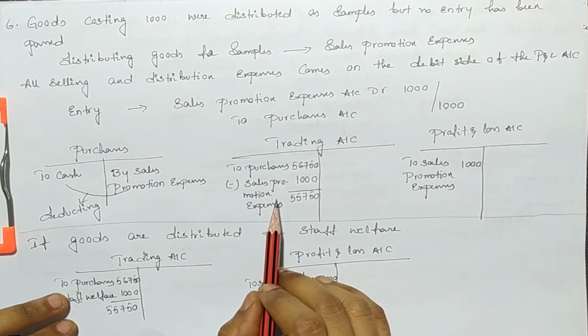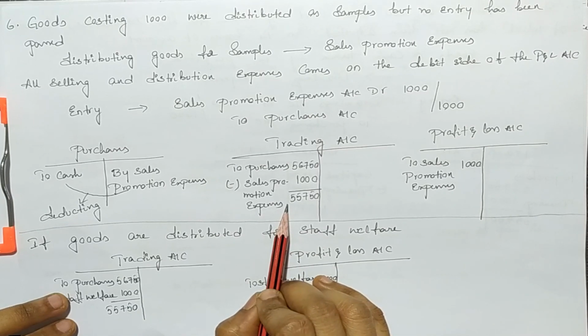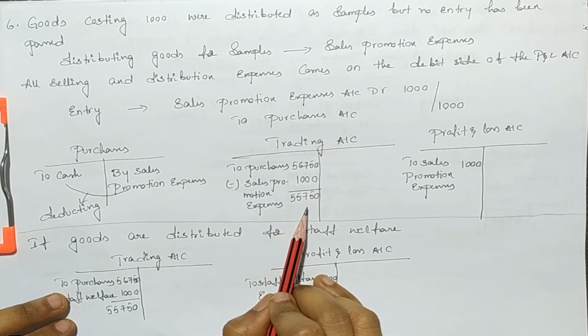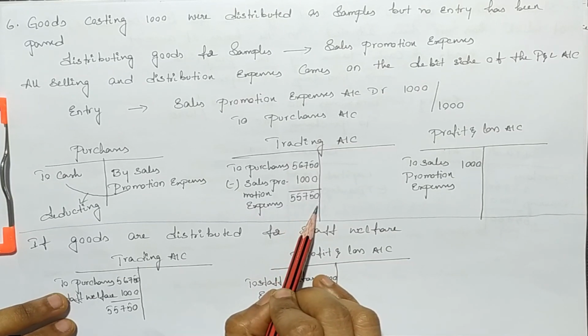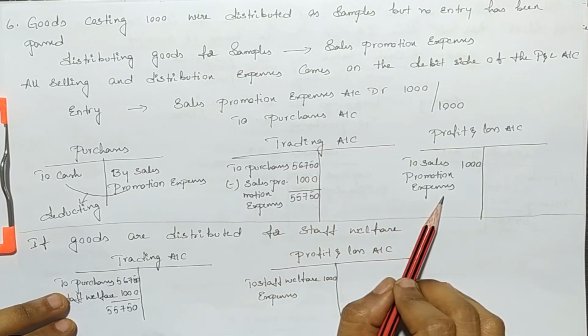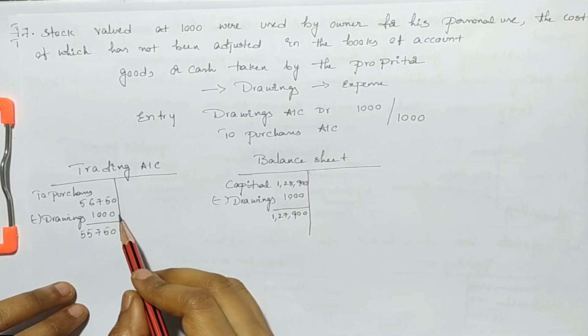First adjustment is related to samples. We already discussed that samples are considered as sales promotion expenses. So we will deduct this amount from the purchases, and also we will mention this amount on the debit side of the profit and loss account.